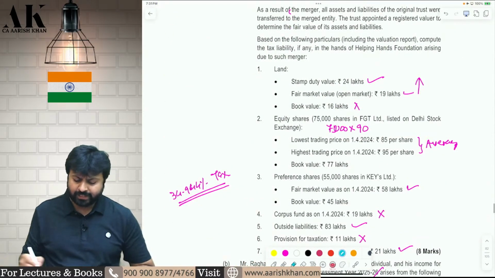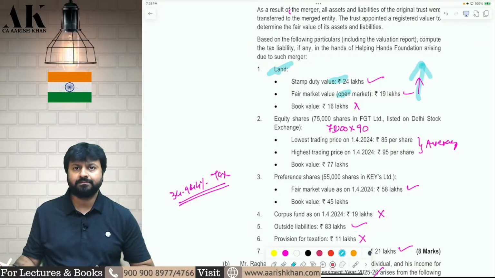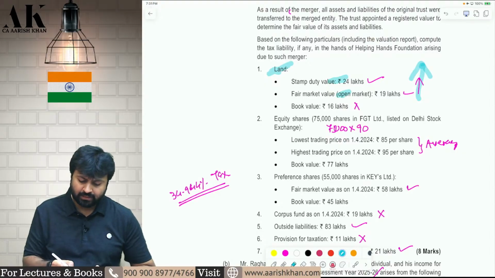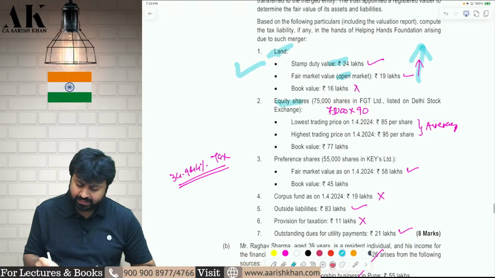Now, how will you find the accreted income? For land, you will take stamp duty value or market value, whichever is higher. Accreted income is all assets minus all liabilities as per Rule 17CB. So, for land, what will you take? Stamp duty value or market value, whichever is higher. For equity shares which are listed, you will take the average of the highest and the lowest price. So, the average of the highest and the lowest price is 890 multiplied by 75,000.